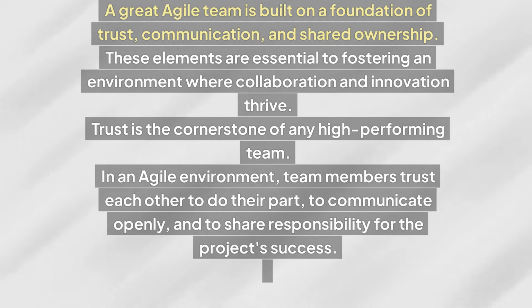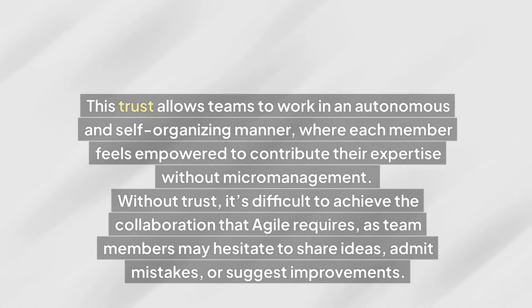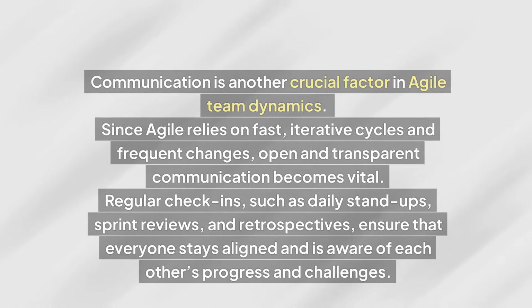In an Agile environment, team members trust each other to do their part, to communicate openly, and to share responsibility for the project's success. This trust allows teams to work in an autonomous and self-organizing manner, where each member feels empowered to contribute their expertise without micromanagement. Without trust, it's difficult to achieve the collaboration that Agile requires, as team members may hesitate to share ideas, admit mistakes, or suggest improvements.